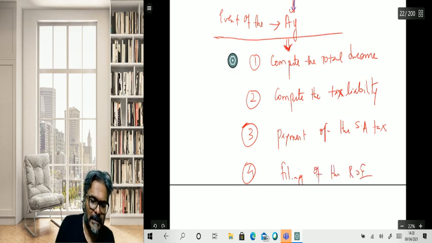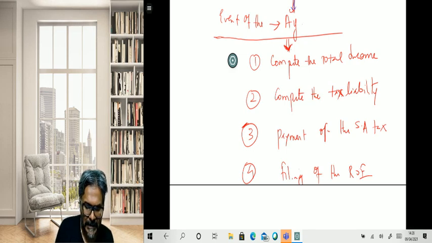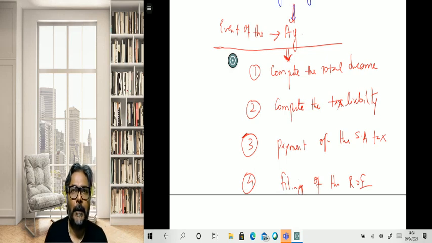Okay, and that is the reason why we keep on saying, students, that the ROI is filed